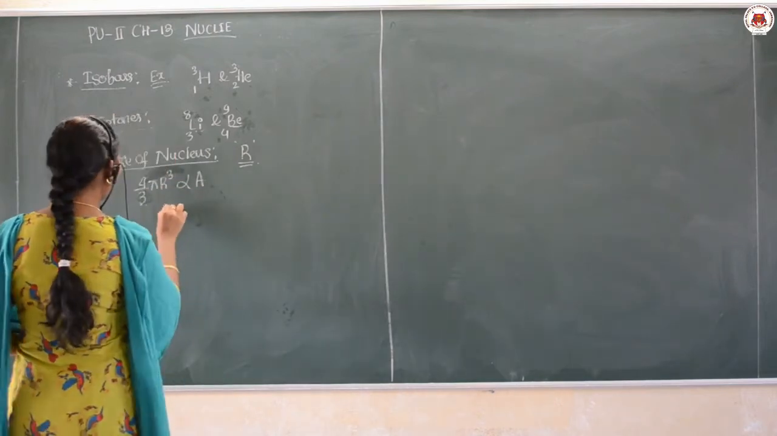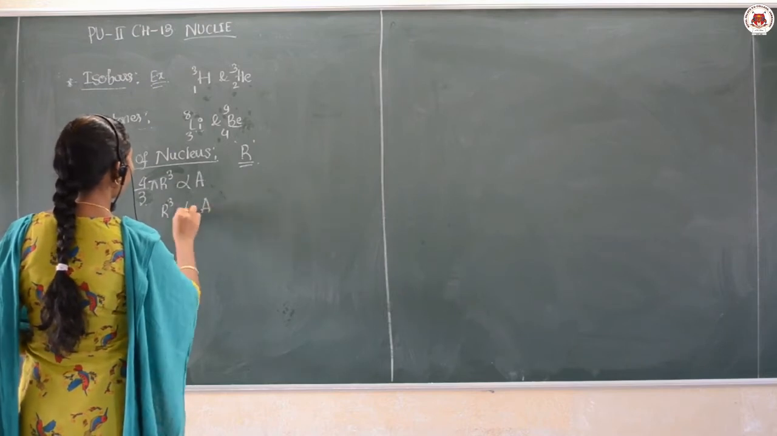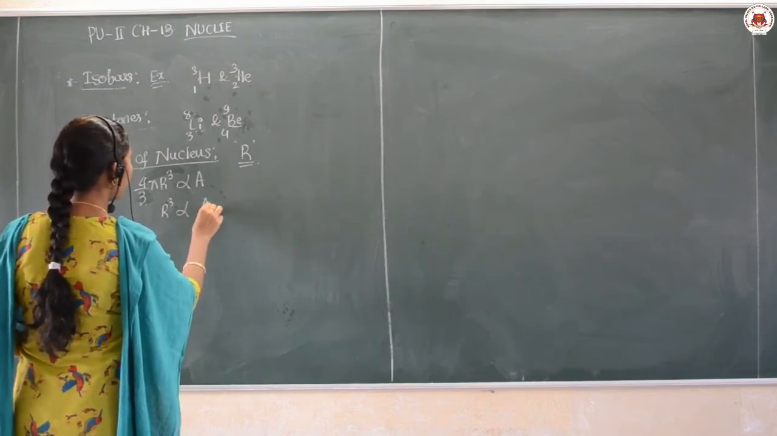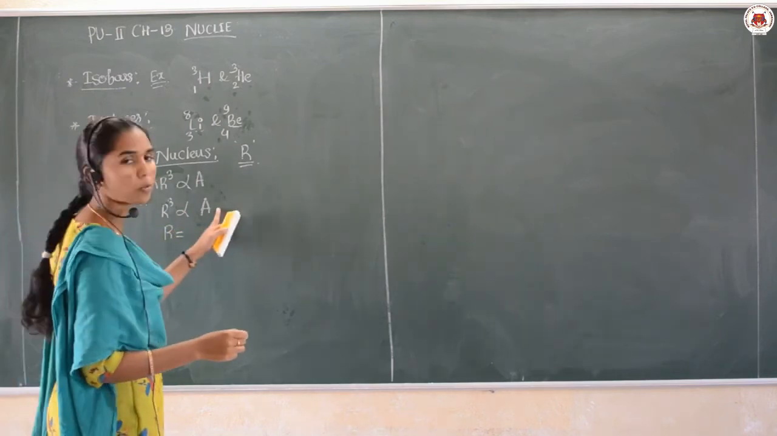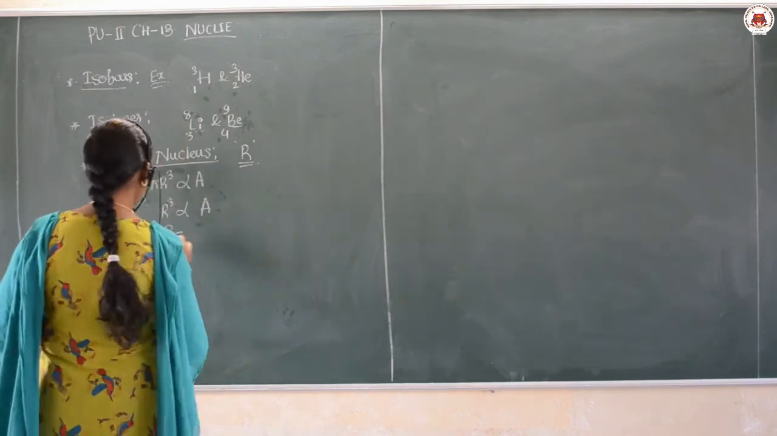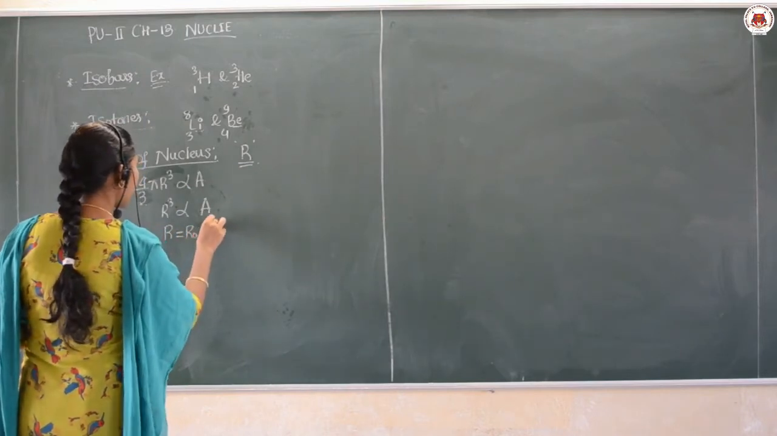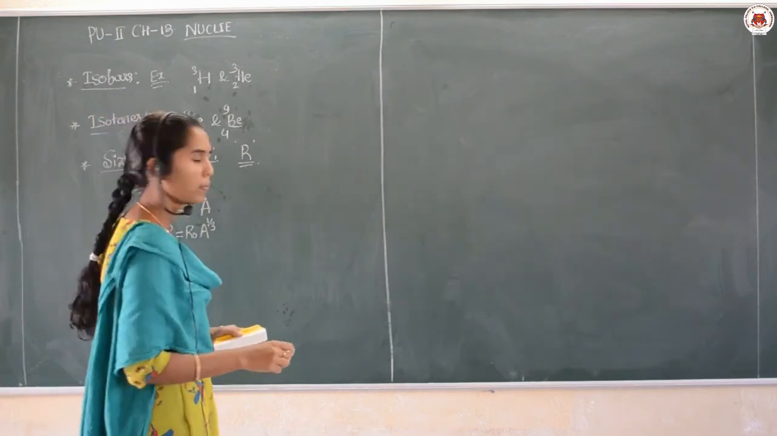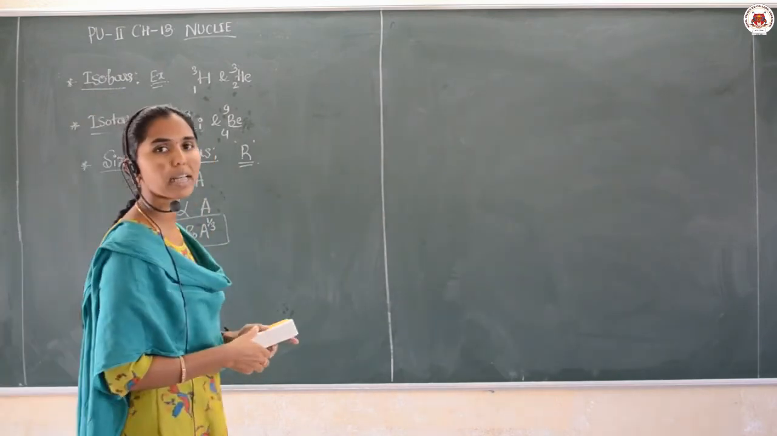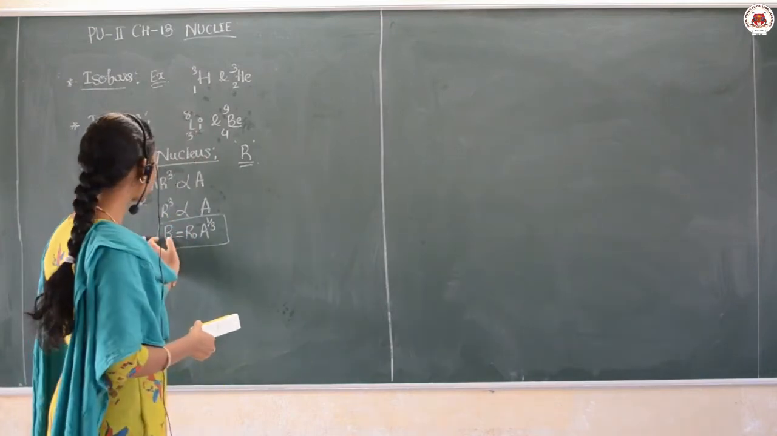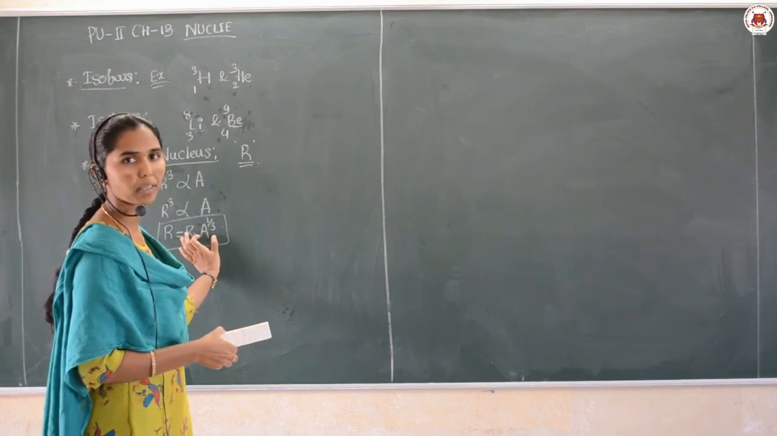Then r cubed is directly proportional to the mass number. If you want to write r, then the cube root of A should be taken. Then R is equal to R naught into A raised to 1 by 3. This is an important formula that gives the relation between the size, that is the radius of the nucleus, and the atomic mass number here.